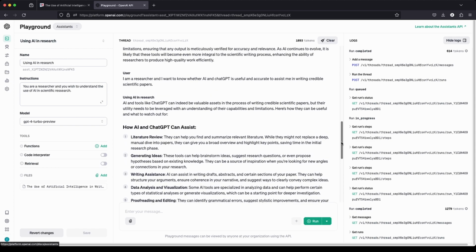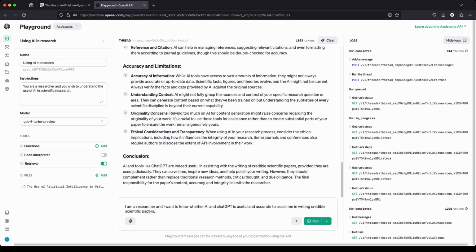The reason being, we have uploaded the file, but we haven't enabled retrieval. Let me enable retrieval. So in the second run, the file wasn't used. Even though I uploaded the file, it wasn't used. So I'll pass my message a third time and let's see what happens.